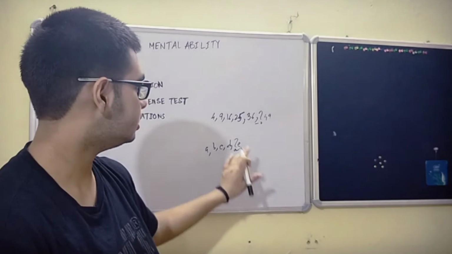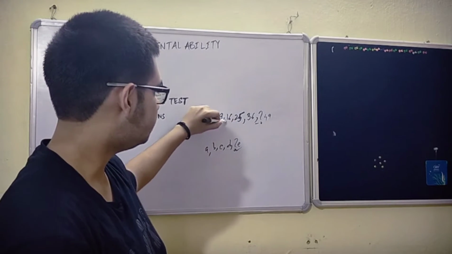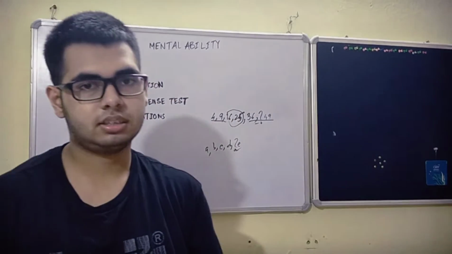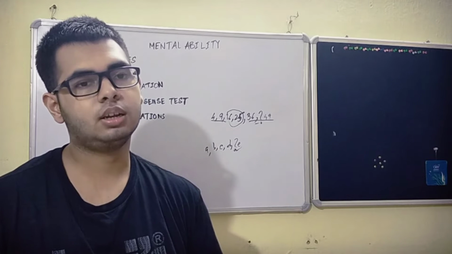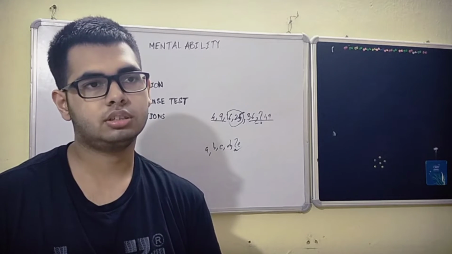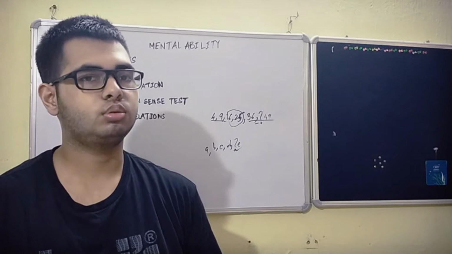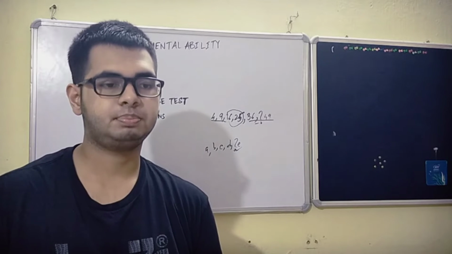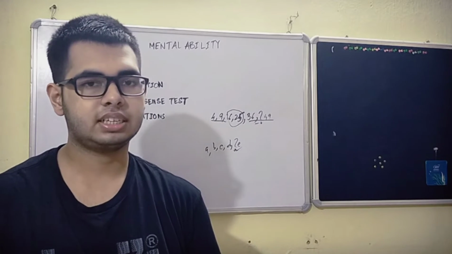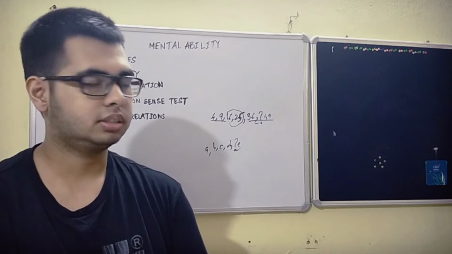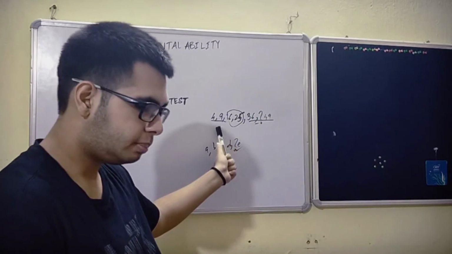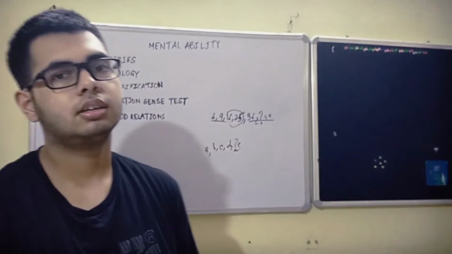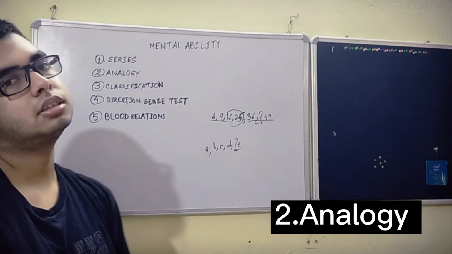And also they may give you the preceding terms and the succeeding terms, and ask you the 2 middle terms. So that is a type of question in series. Now series also has questions related to figures, like they may give you 2 figures and you need to observe very carefully and see which figure will be the next correct figure in that sequence. So it can be based on numbers, letters, words, or figures. So that is about series, which is the first topic.